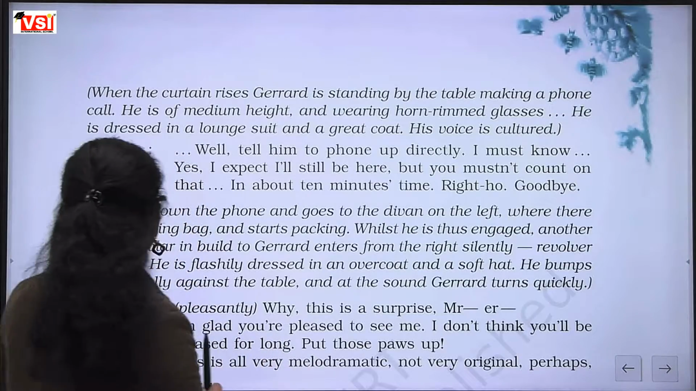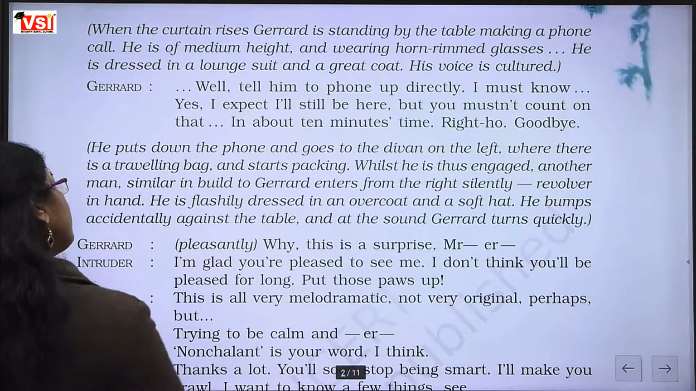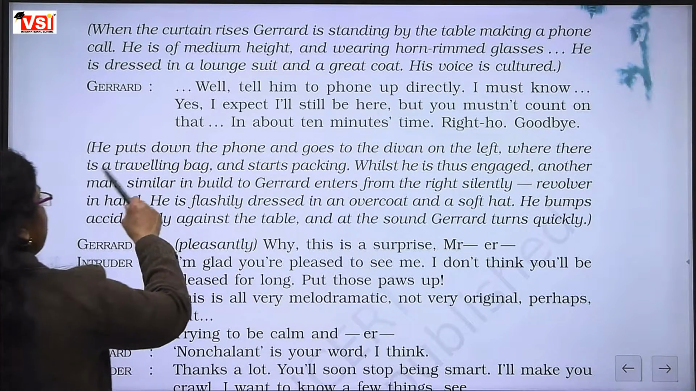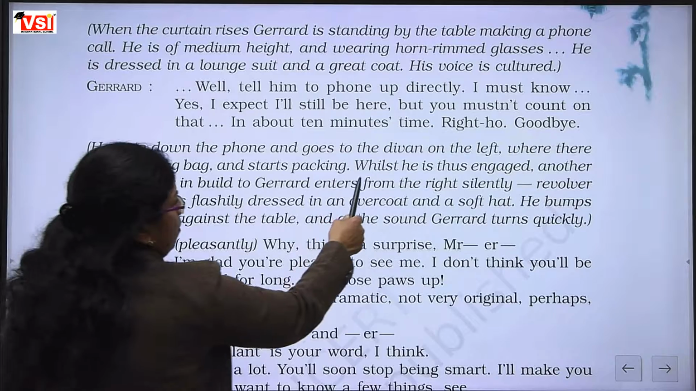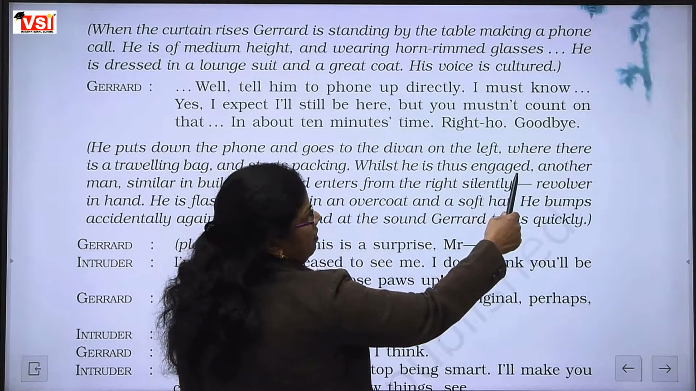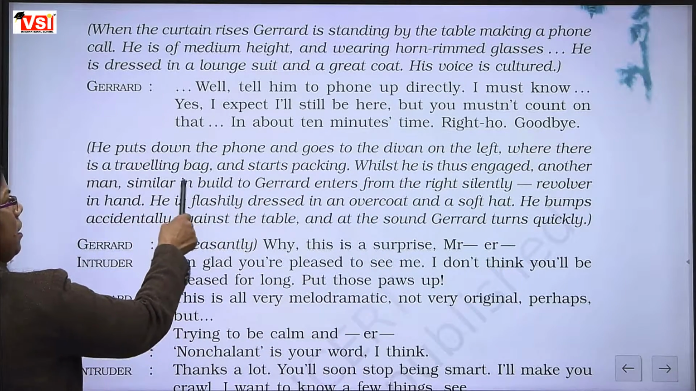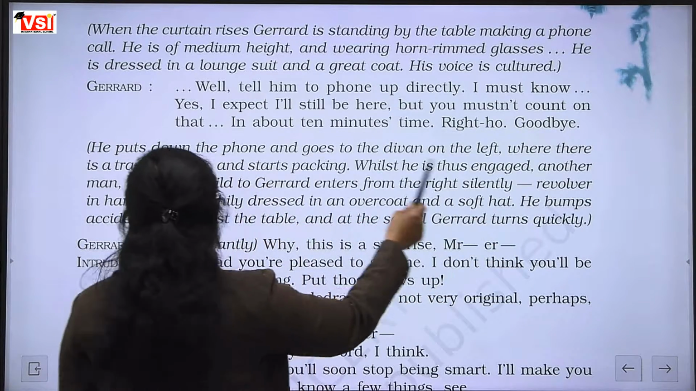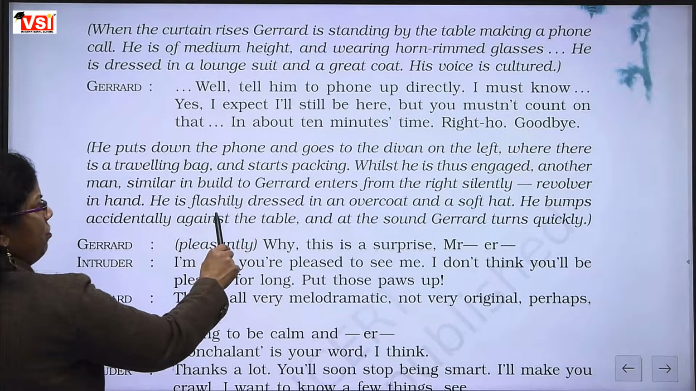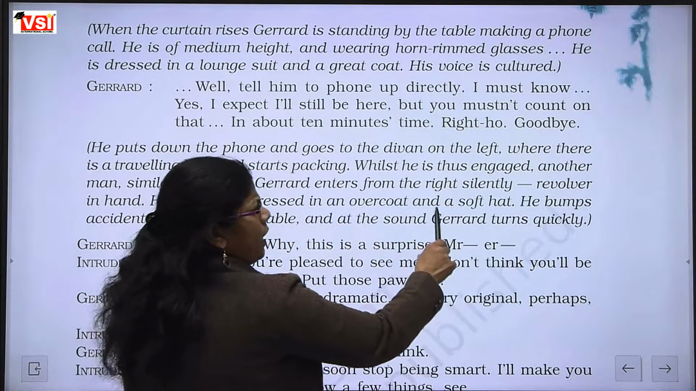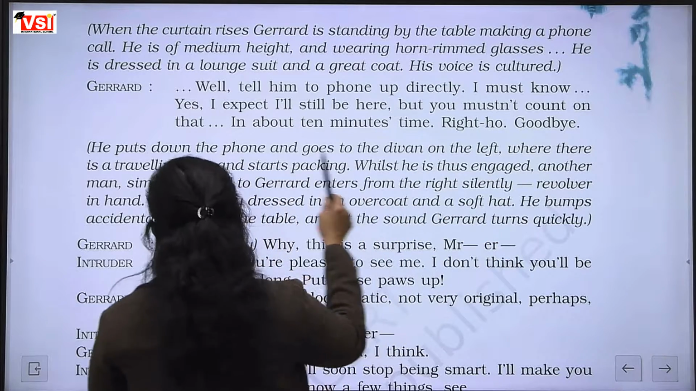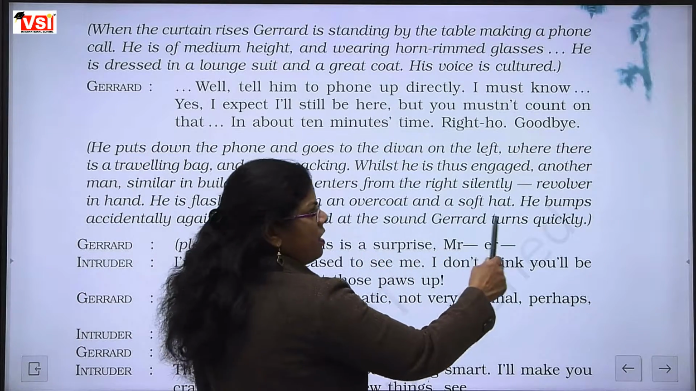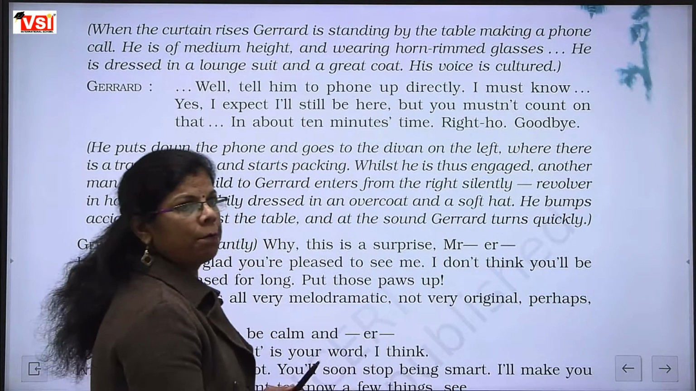Goodbye. After that, he puts down the phone and goes to the divan on the left, where there is a travelling bag, and starts packing. Whilst he is thus engaged, another man, similar in build to Gerard, enters from the right silently, revolver in hand. He is flashily dressed in an overcoat and a soft hat. He bumps accidentally against the table, and the sound. Gerard turns quickly. What happened?